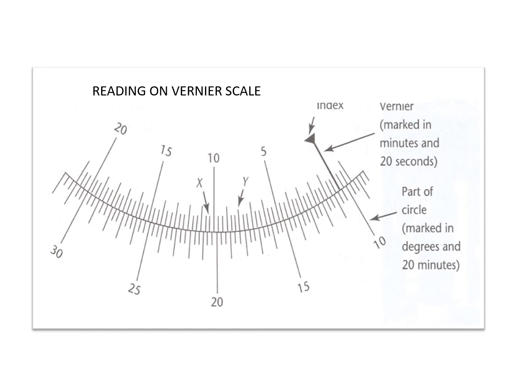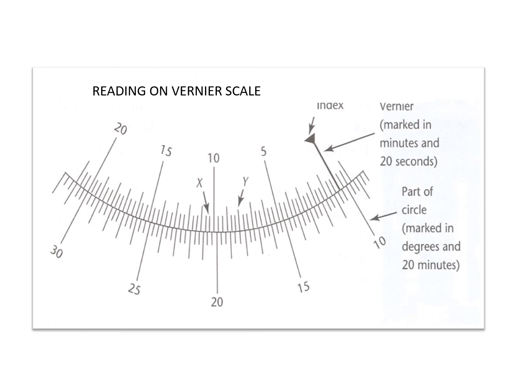The first smaller line indicates 0 minutes 20 seconds, the next smaller line is 0 minutes 40 seconds, and the next is 1 minute, followed by 1 minute 20 seconds, 1 minute 40 seconds, 2 minutes, 2 minutes 20 seconds, 2 minutes 40 seconds, 3 minutes, and so on. That is the criteria. Now you have understood how the main scale is divided and how the Vernier scale is divided.